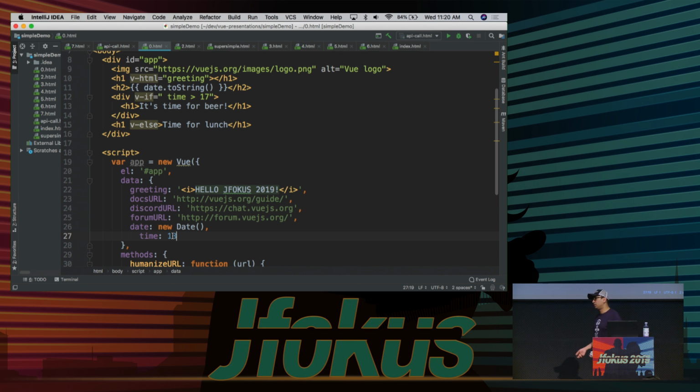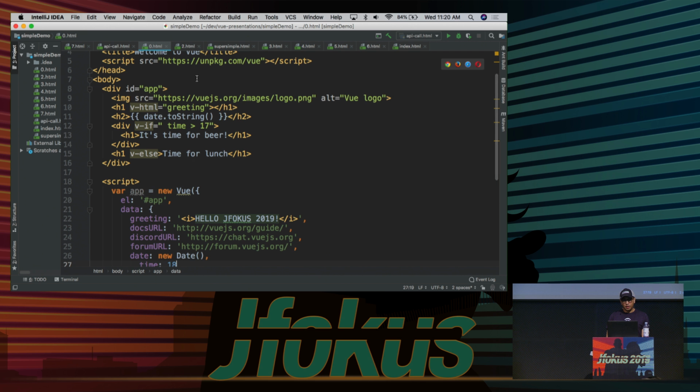But what we've done is we basically put a conditional directly into our HTML template with v-if. So I say v-if, time is greater than that, v-else, if it's not, run this. It's a standard if-else statement, right? And of course, we can do else if we wanted to, et cetera, et cetera. It supports all the basic constructs that you would expect in terms of conditionals here. All right, so let's look at a slightly more complex example.